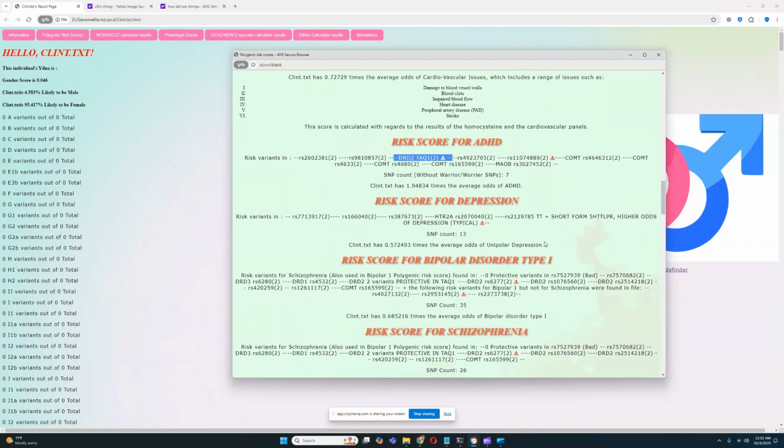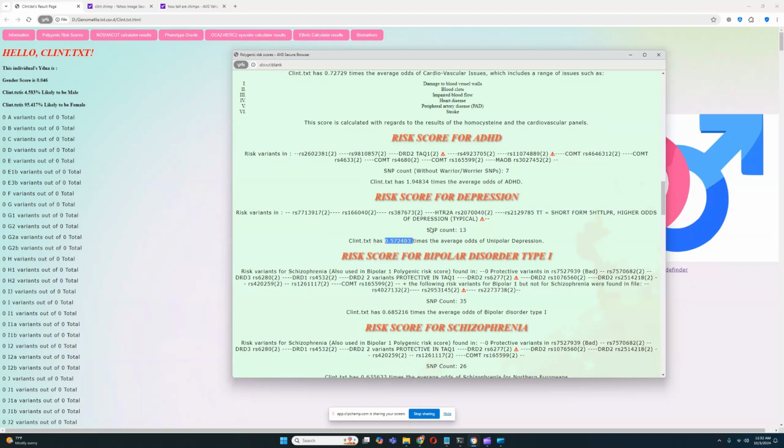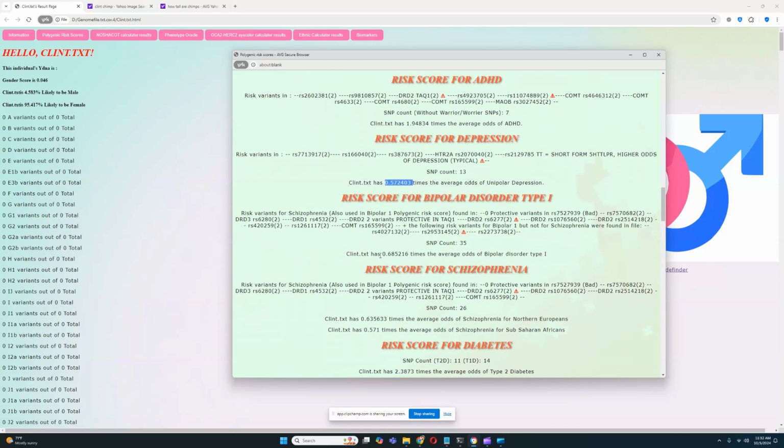For depression, he's got very low odds for that. Very good to see. He does have short form 5-HTTLPR, but it looks like despite having short form 5-HTTLPR, he still has very low odds of depression. Very good to see. He has low odds of bipolar type 1 and low odds of schizophrenia.